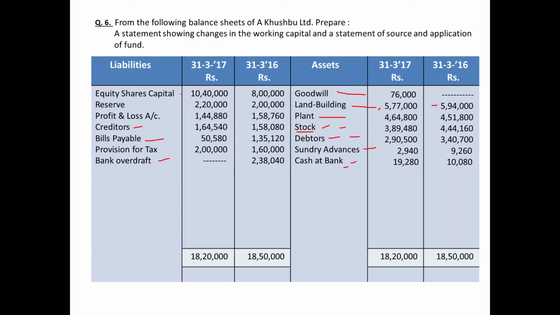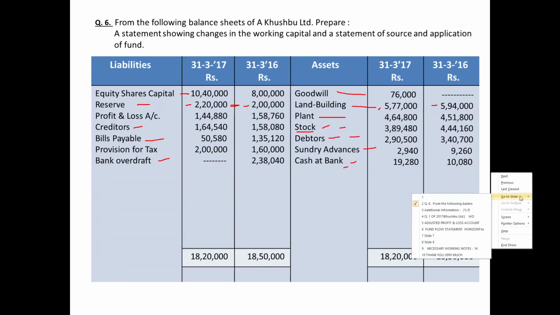Come on the liability side, equity share capital over. Reserve means general reserve. Opening balance 2 lakh, closing balance 2,20,000. Closing balance has been increased by rupees 20,000. It means during the year, company has increased the balance of general reserve by transferring rupees 20,000 from profit and loss appropriation account to reserve account. Every company does it regularly every year. Profit and loss appropriation account debit to reserve account credit.